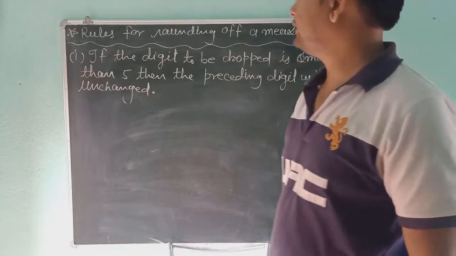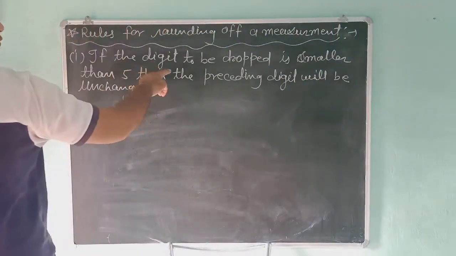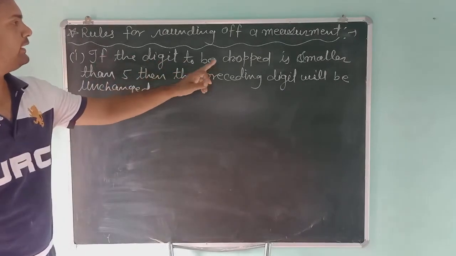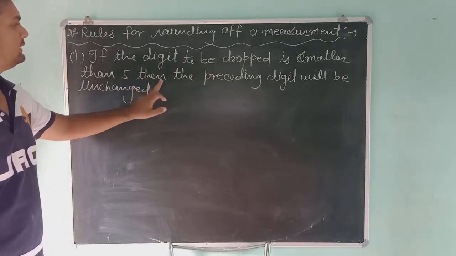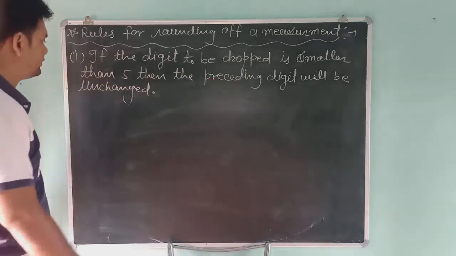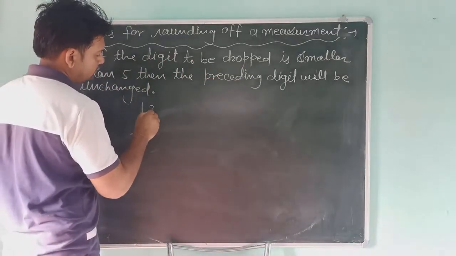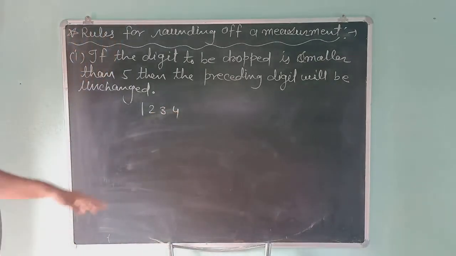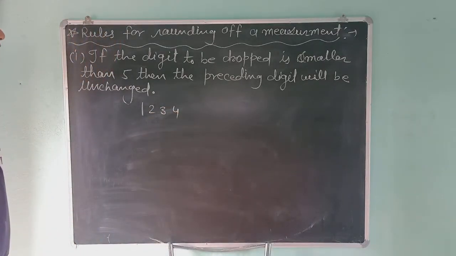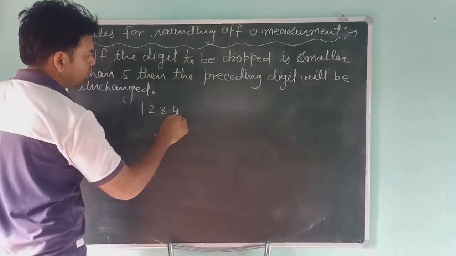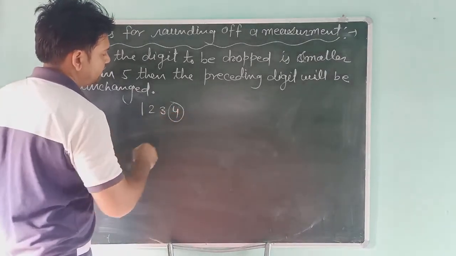The first rule is, if the digit to be dropped is smaller than 5, then the preceding digit will be unchanged. Suppose that we have 12.34, and we are rounding to 3 digits. We want to drop this digit.